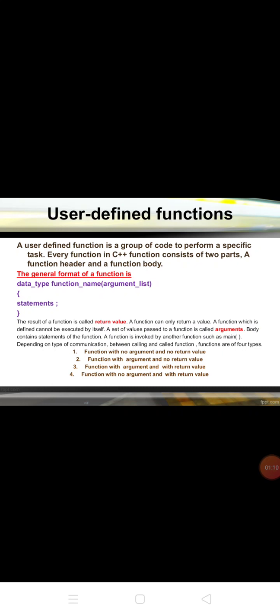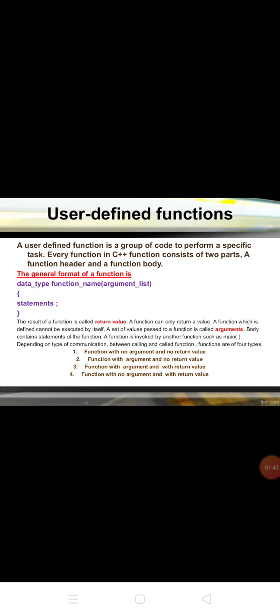The general format of a function is data type, function name, argument list. Statements are written in two braces. The result of a function is called the return value. A function can only return one value. A function which is defined cannot be executed by itself. A set of values passed to a function is called arguments. The body contains the statements of a function.